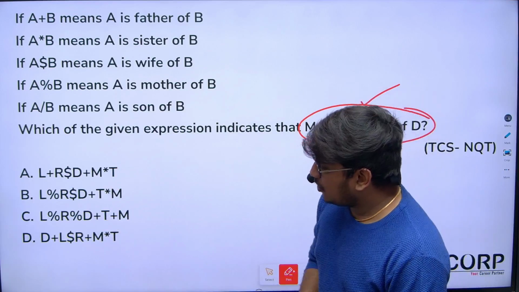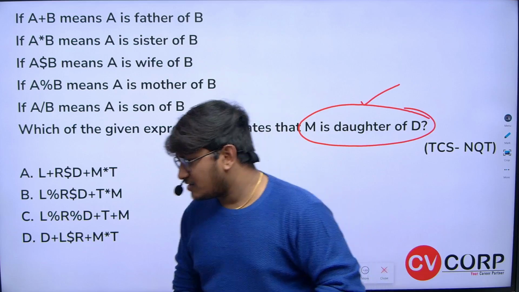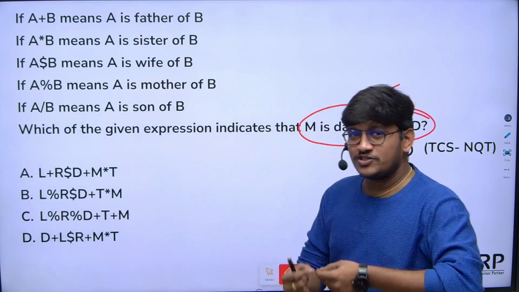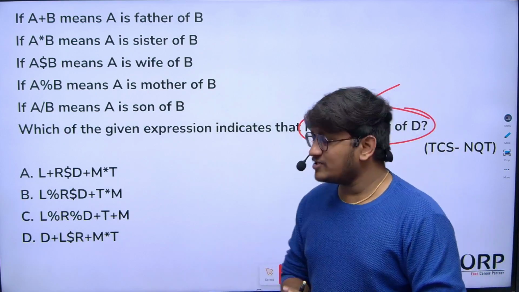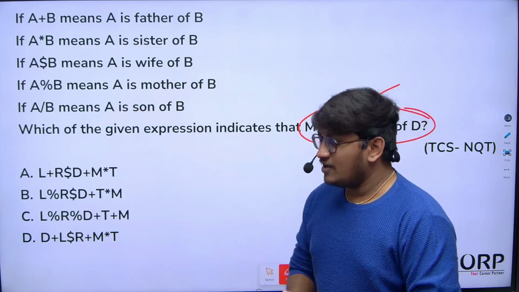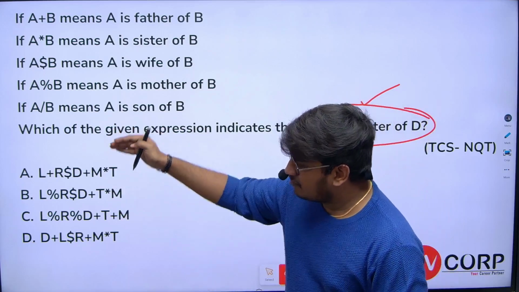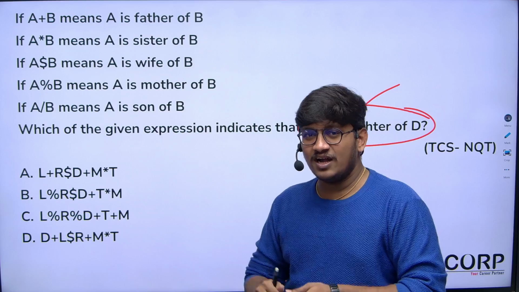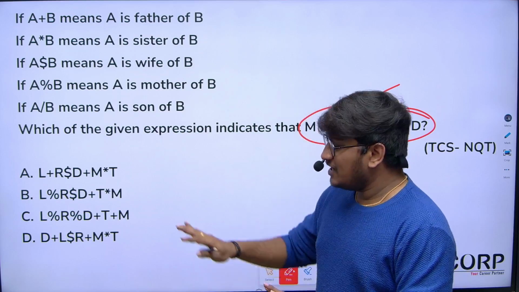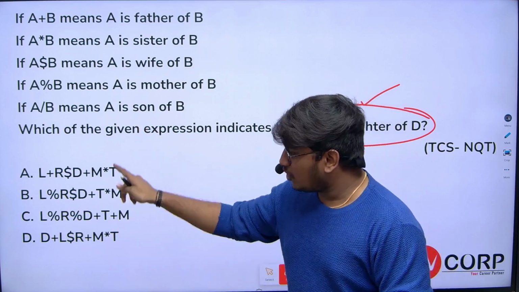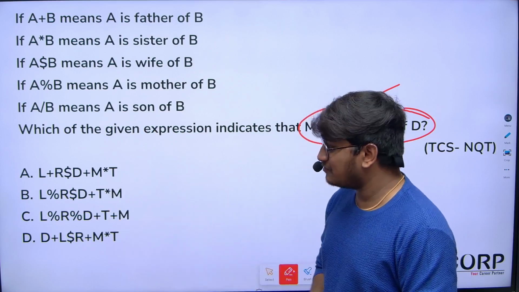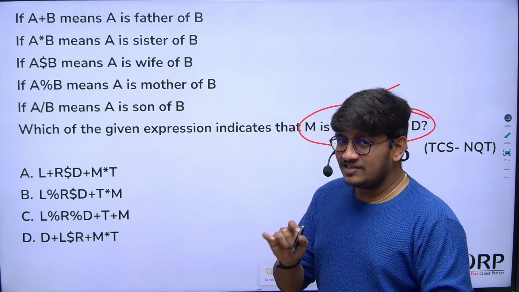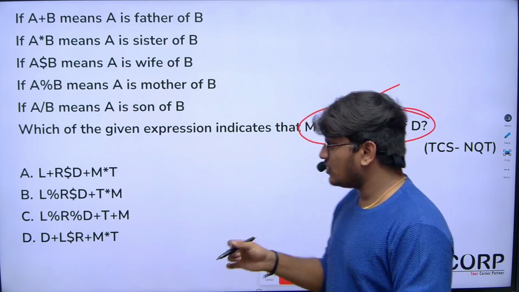Yes, the majority of the students are posting it as option A. Okay, let's cross check whether it is option A or not. Don't think, sir, verifying all the options may take a lot of time, so is there any alternative? There is no alternative for this, because it is mandatory to verify all the options, there is no shortcut for these kinds of things. They have given 4 options, so we need to verify it. But I will tell you one simple approach to verify it.